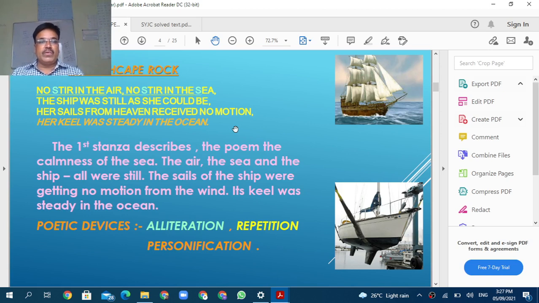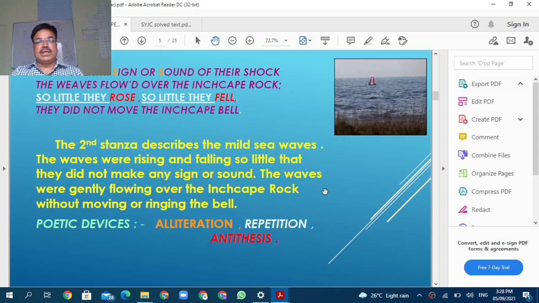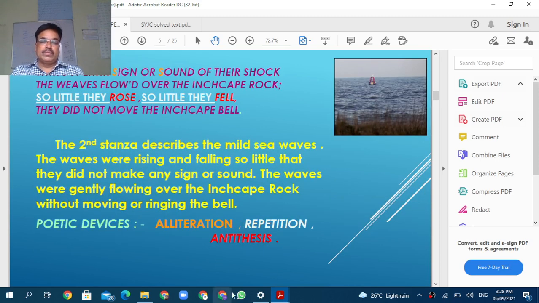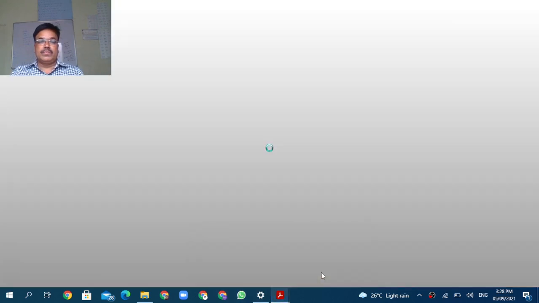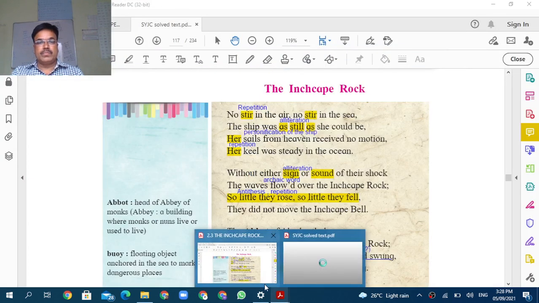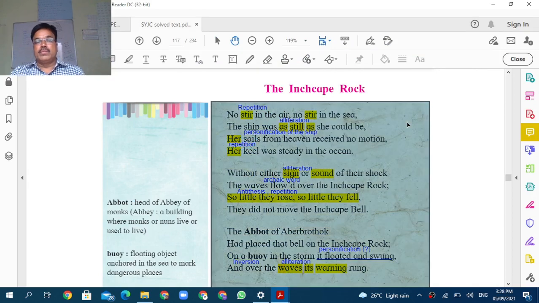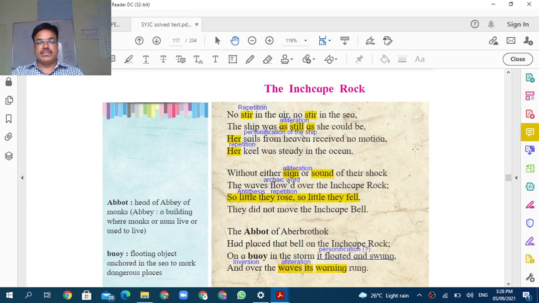And the sails of the ship were getting no motion from the wind. कोणतीही गती नाही अशी कंडिशन इथे समुद्रामध्ये सांगितली होती. This is the first stanza. Okay, now see the first stanza here. Poetic devices have also been used here. After that, in the next period, we will see the repetition.